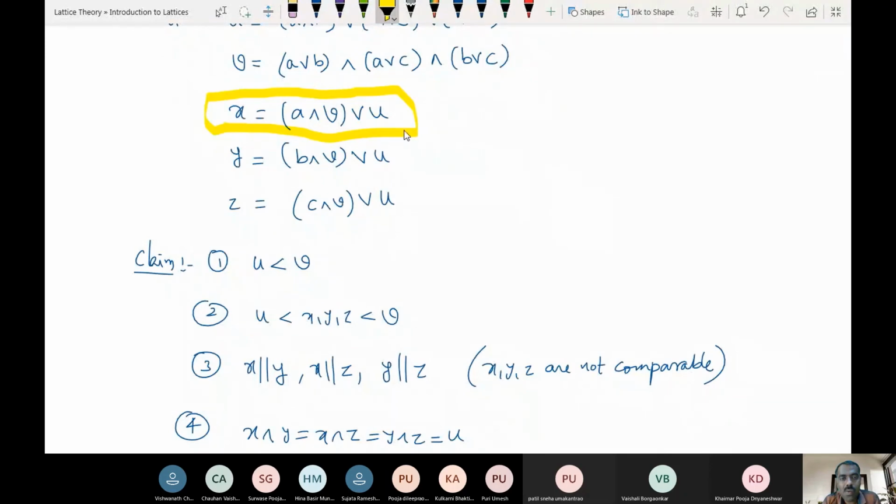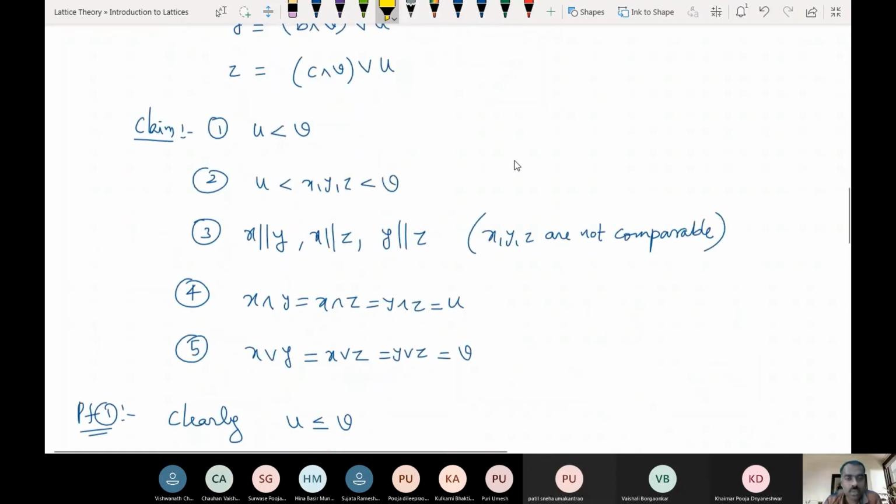X is join of some two elements. It is join of two elements or not? Yes, sir. If X is join of two elements, it is bigger than each and every element. Right? So from that, what can we conclude? You are getting X after joining some element to U. So therefore X is bigger than U or not? Yes.